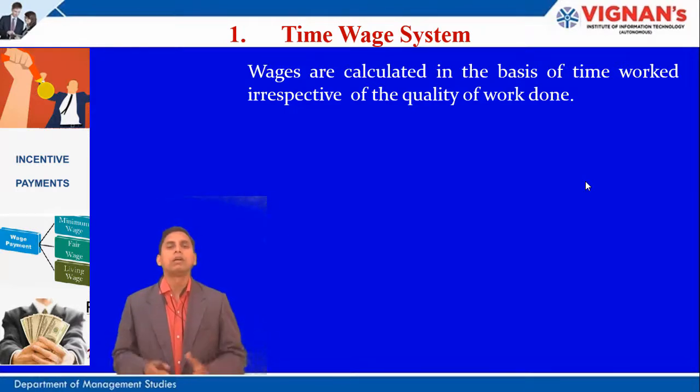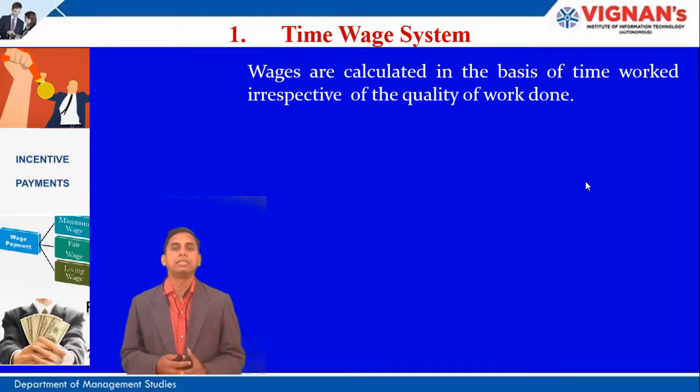There is no importance given to the quality of work done, so it is not considered while paying wages under the time-based wage system.